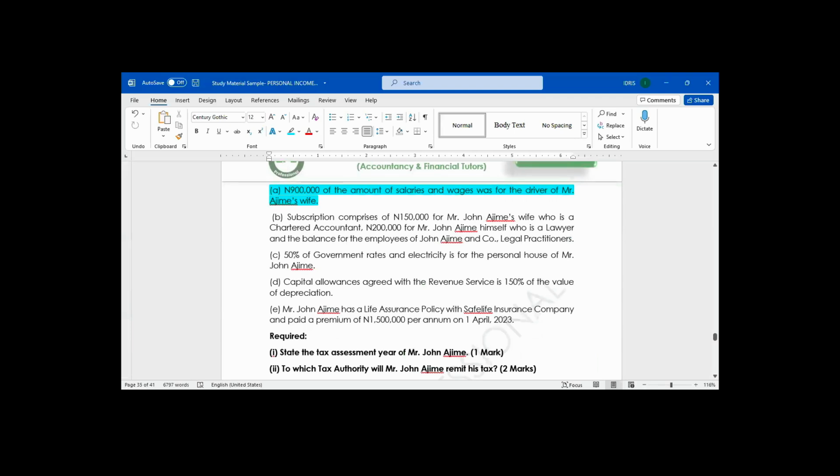Look at the notes. Out of that subscription of 600,000, 150 is for who? Mr. James' wife, who is a chartered accountant. 150 is for her. Are we going to allow it?